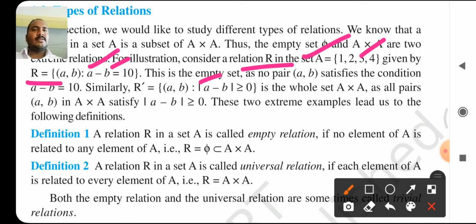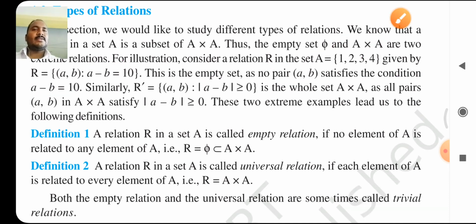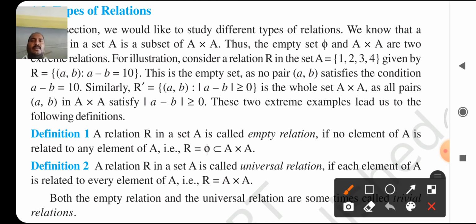This shows that this is the empty set, as no pair (a, b) satisfies the condition a - b = 10. Because of this, R is the empty set.